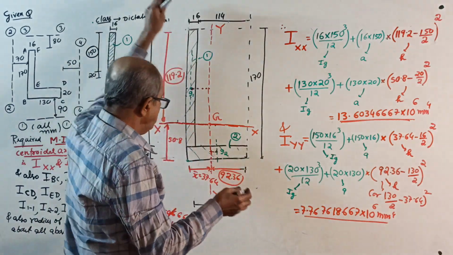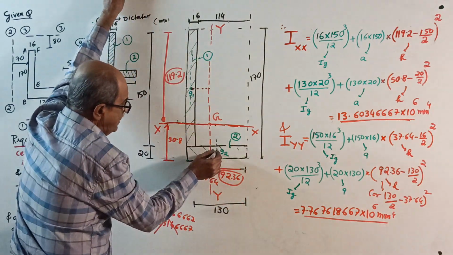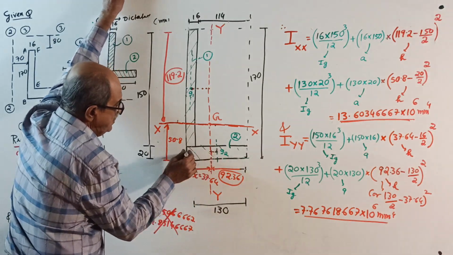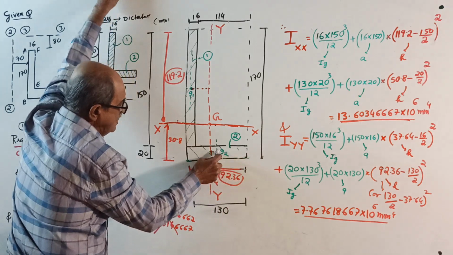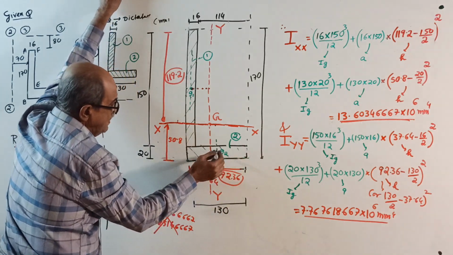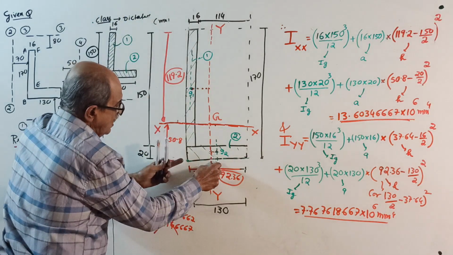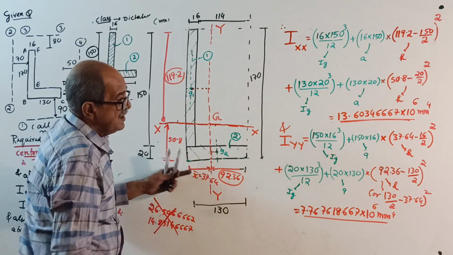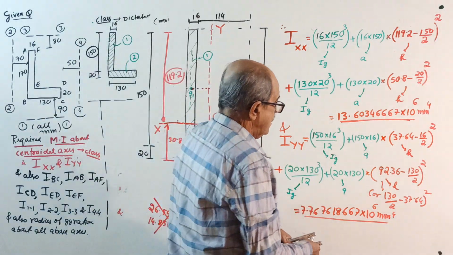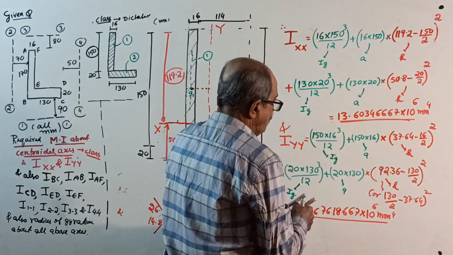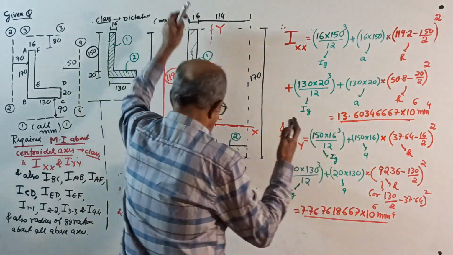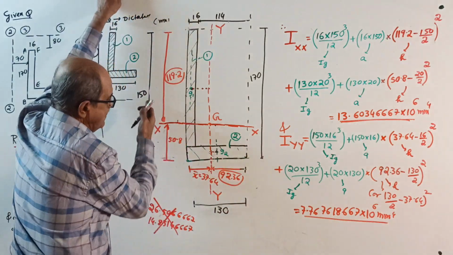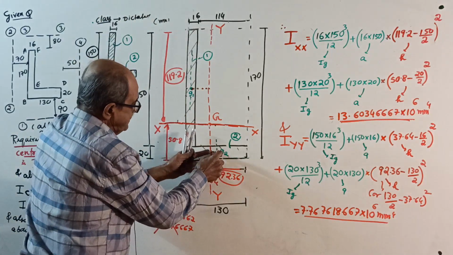Or, one alternative, from centroid to this extreme edge, this is 130, so this is 130 by 2, this also 130 by 2. From 130 by 2, subtract 37.64. Sorry, I got confused between 130 and 150. See, this distance square.